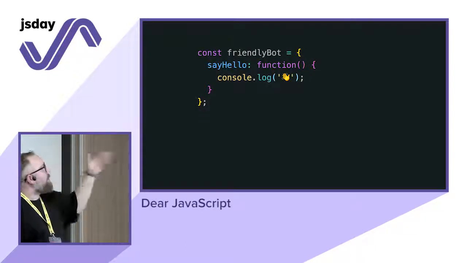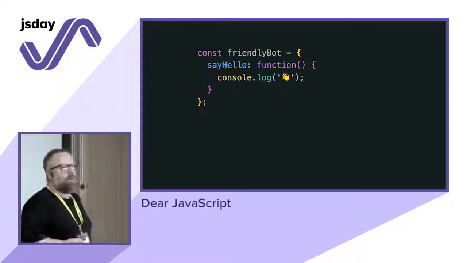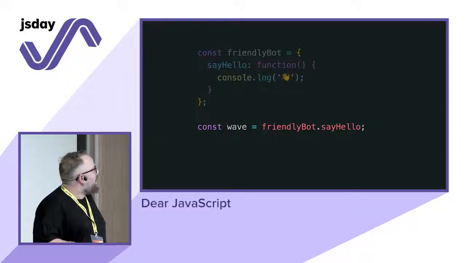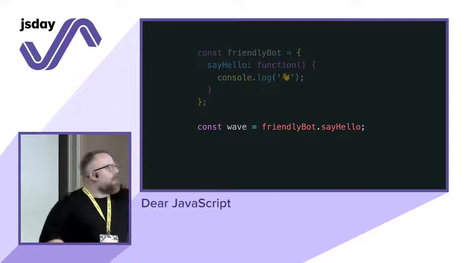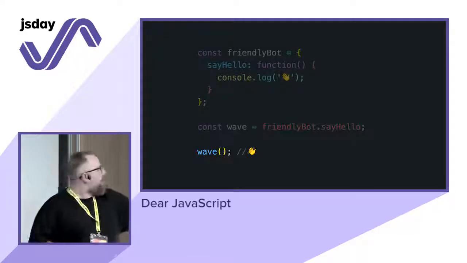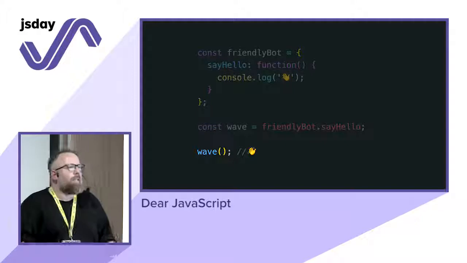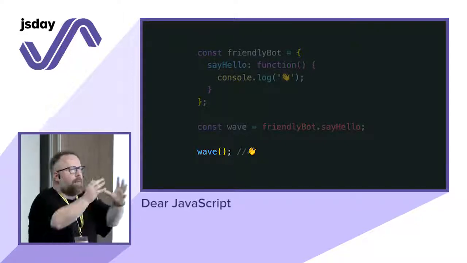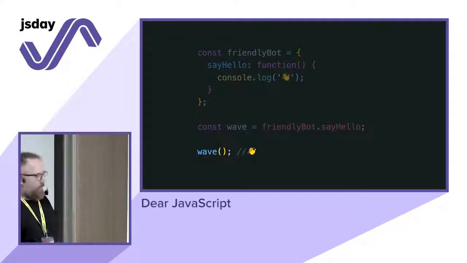For example, let's say that you have this friendly bot object with one method, one function, say hello. At the beginning, I was getting crazy when I was seeing something like that. You have a new variable called wave, and then you have friendlyBot, which is an object, dot say hello. And then you can call it this way. How is that happening? What's the relation with the object? There's no relation with the object. You're just copying the function, and you use it outside the friendlyBot object.